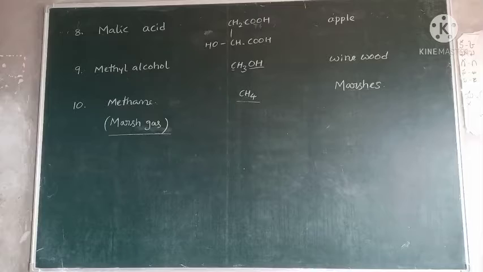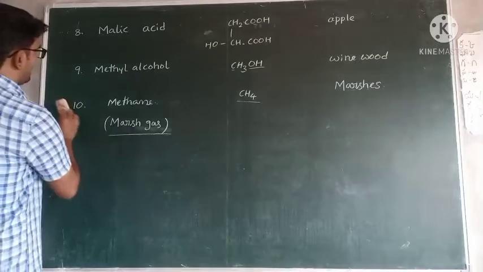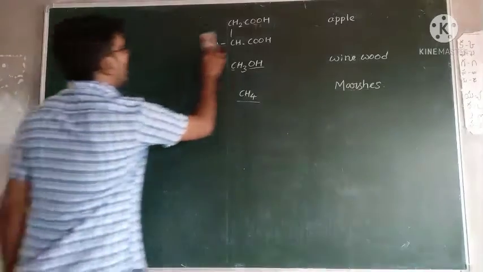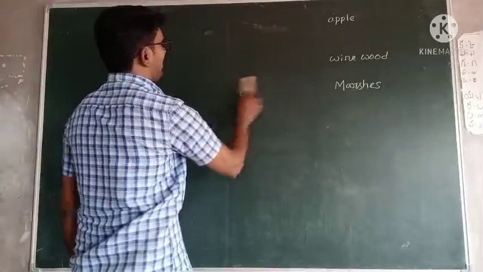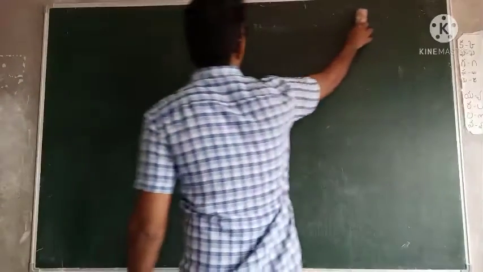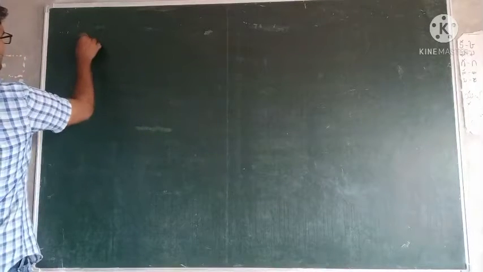Next one, saturated and unsaturated compounds. What are called saturated compounds and what are called unsaturated compounds?